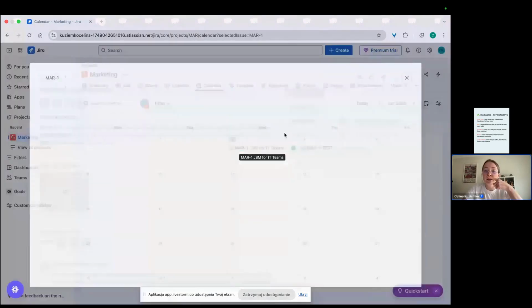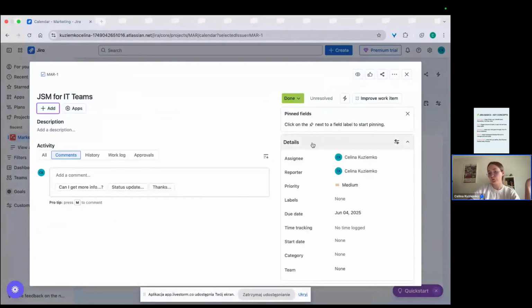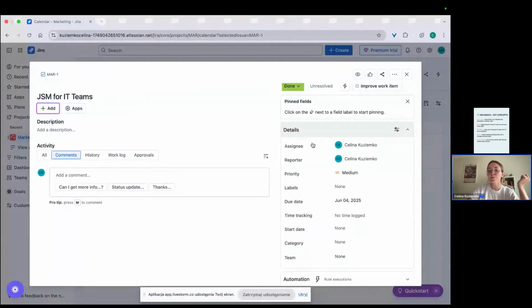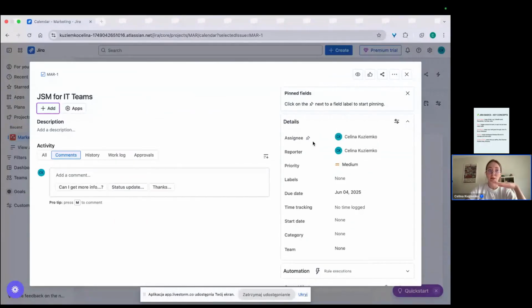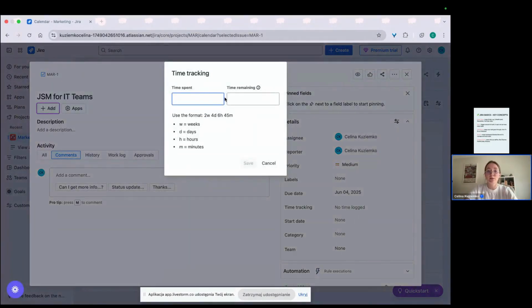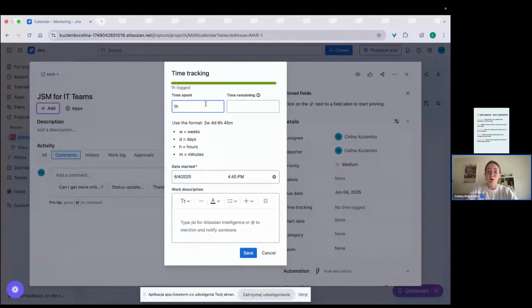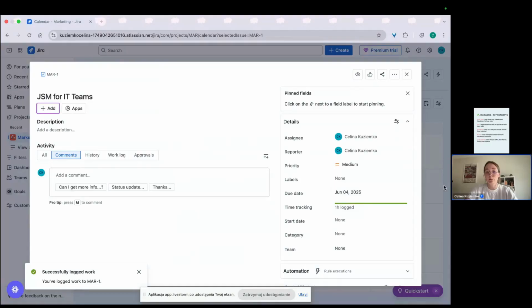Okay, maybe one more thing. If you are, for example, a freelancer and you need to track time, like hours on the issue, here you have a time tracking field. You can, for example, say that I worked 1 hour on it, and it will be tracked here.